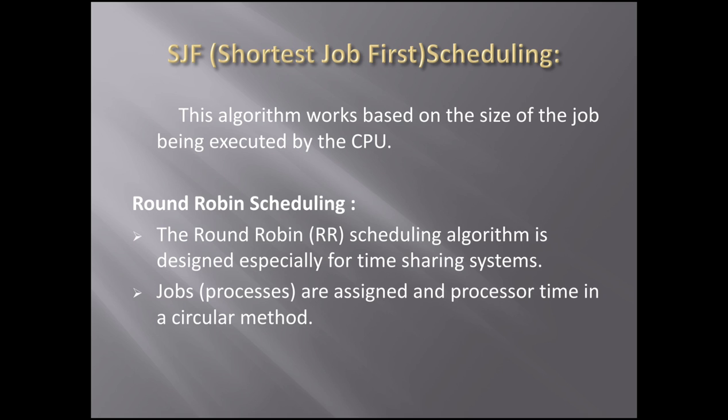Round robin scheduling. The round robin scheduling algorithm is designed especially for time sharing systems. It can be used for time sharing systems. Jobs or processes are assigned processor time in a circular method. Okay, this is done in a circular manner.